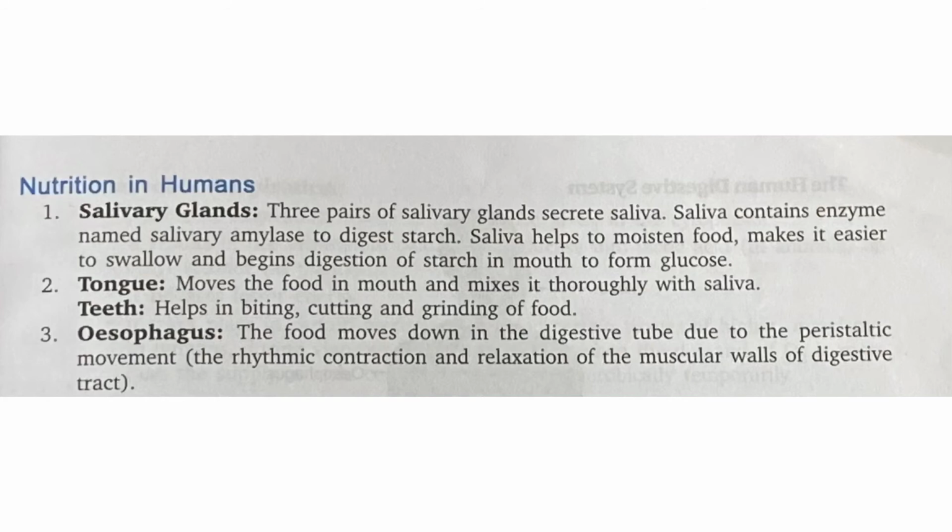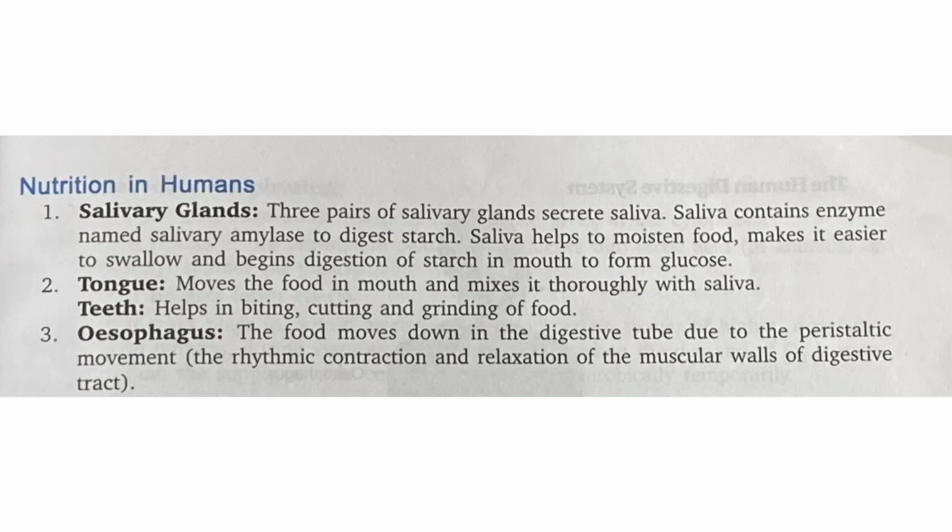First one is the salivary gland. You can make the first topic as mouth, and you can write the first three points as salivary gland, tongue and teeth. Salivary gland: three pairs of salivary glands secrete saliva. Saliva contains an enzyme named salivary enzyme to digest starch. Saliva helps to moisten the food, makes it easier to swallow, and begins the digestion of starch in the mouth to form glucose. Second one is tongue. It moves the food in the mouth and mixes it thoroughly with saliva. Third one is teeth, which help in biting, cutting and grinding of food.